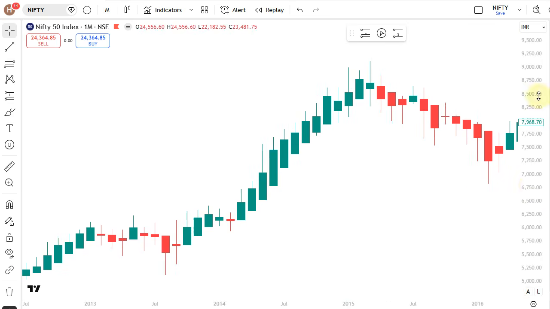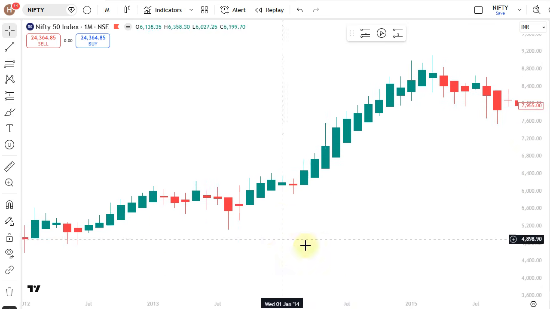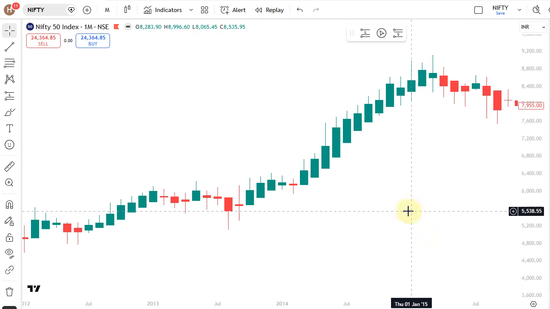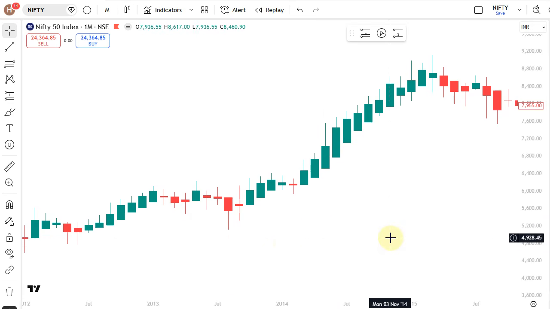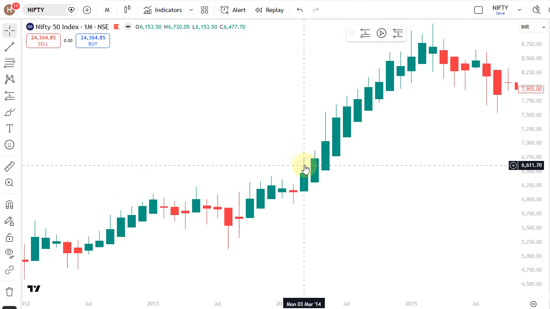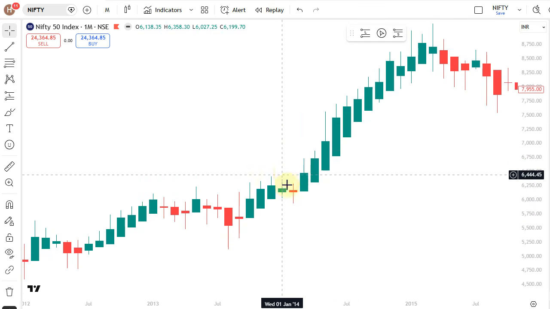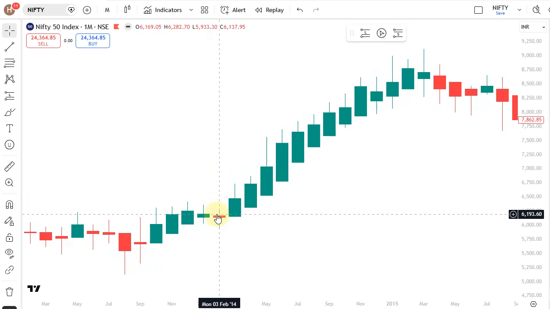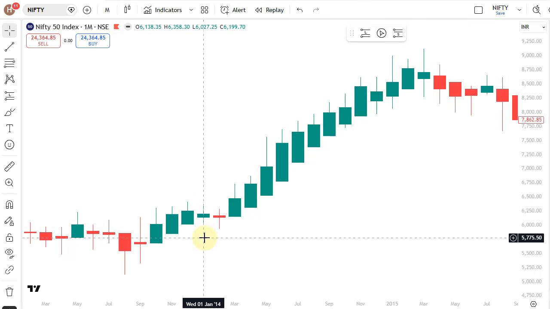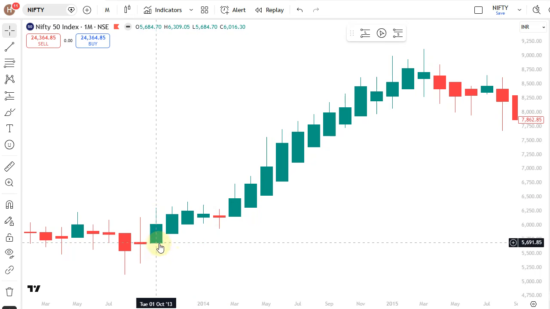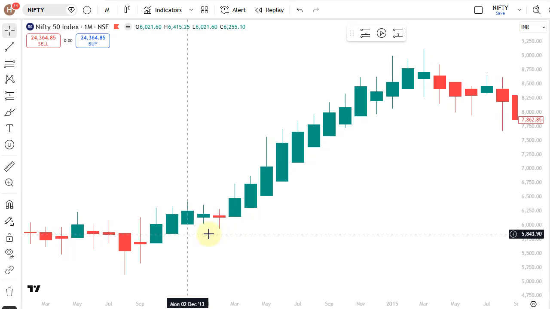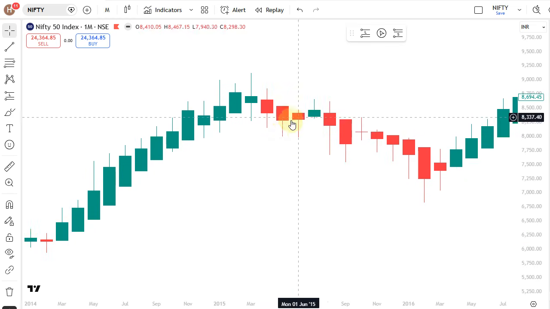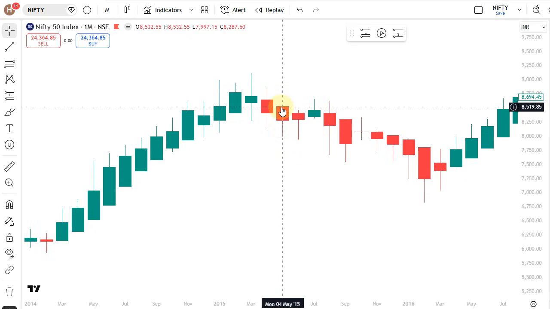And what are the patterns in the Heiken Ashi candle? Here there is only a red and green candle, and there are only two patterns. What are the two patterns? One is a candle with one side wick, or a candle with two side wicks. See here, this candle is a red candle having two side wicks. This is a green candle having two side wicks. But these green candles have only one side wick and a flat bottom. Likewise, this red candle has one side wick and a flat top.